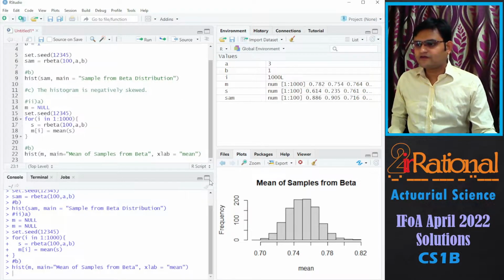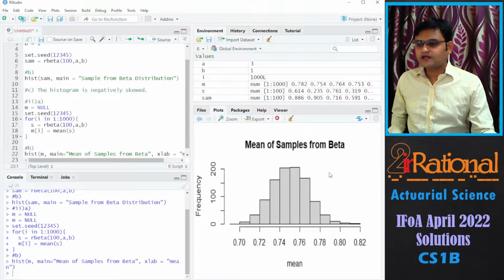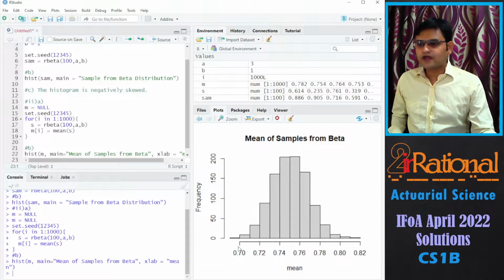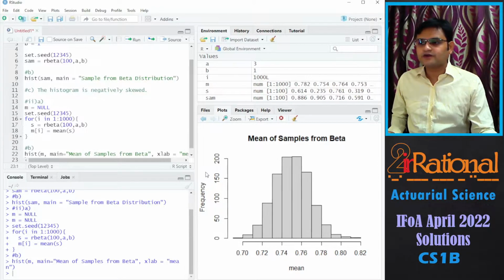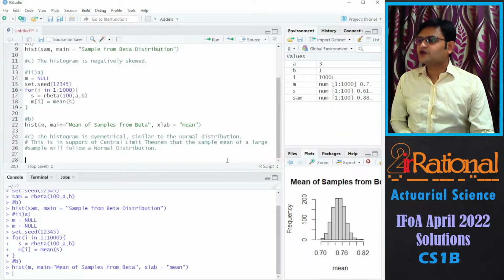So here we have the plot. Clearly it is symmetric, and we know why it is symmetric, because we are talking about the central limit theorem. So for the comment, we'll say the histogram is symmetrical, similar to a normal distribution. This is in support of the central limit theorem that the sample mean of a large sample will follow a normal distribution.